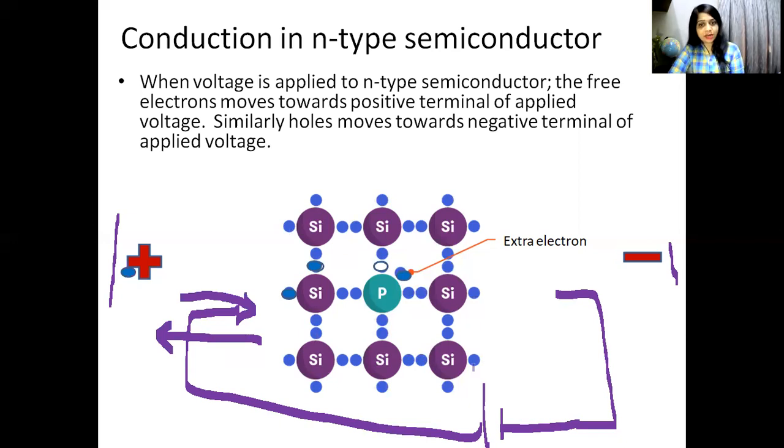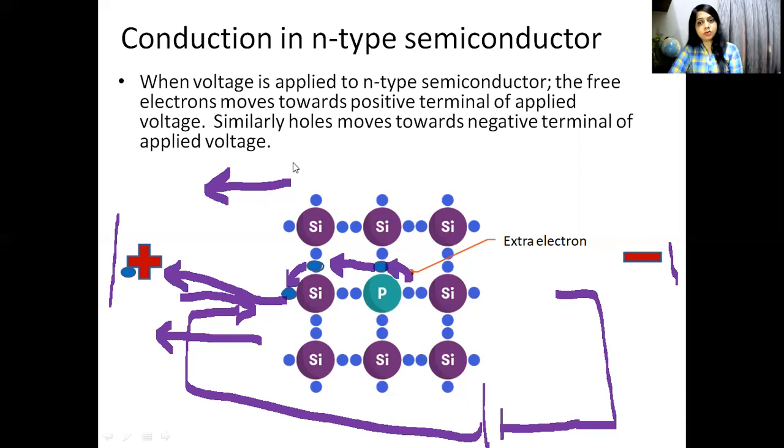Now you can see that here there was a free electron. This is the free electron of the phosphorus atom. Since this hole is very close to this free electron and this electron is already free, it will move towards this hole. So you can see that the electrons are moving in this direction, because first this electron moved this way, then this electron moved like this, then this free electron moved like this.